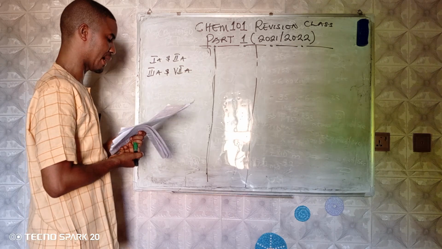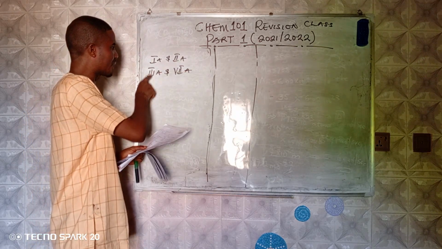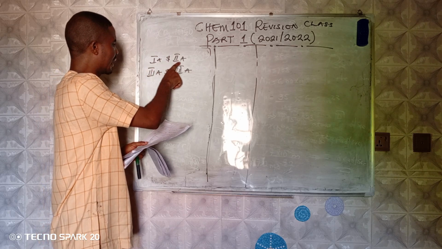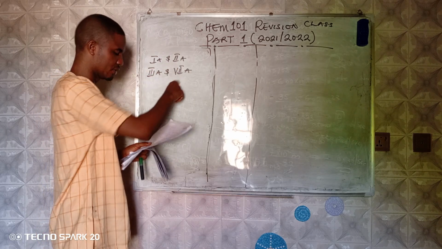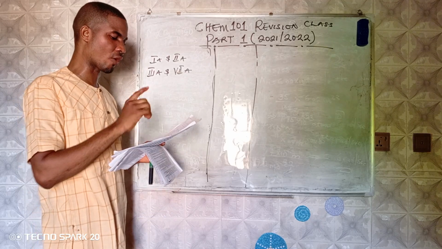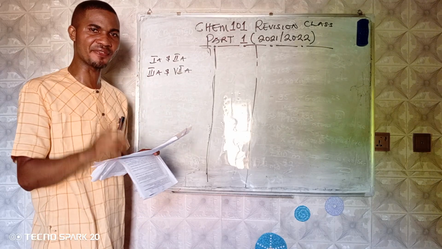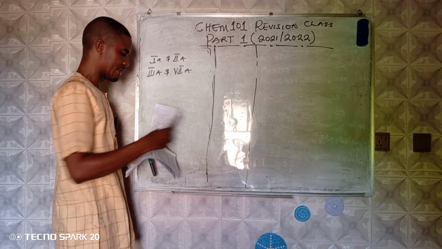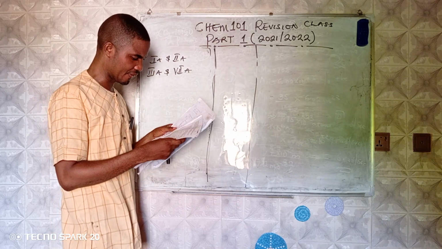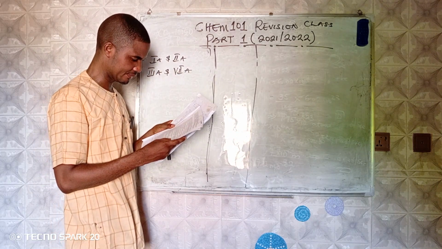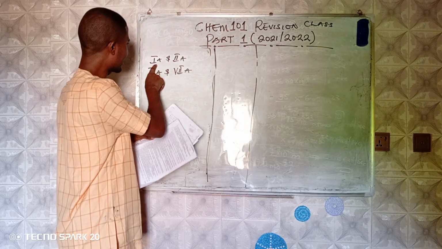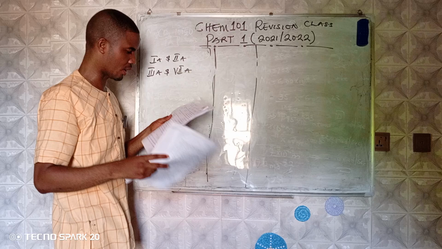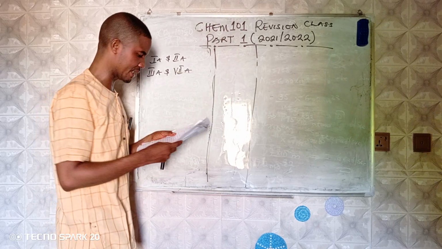That means the S and P block runs from 1A, 2A, 3A up to 7A. Remember that they are called representative elements. That means elements that run from here to here and here to here are called representative elements.